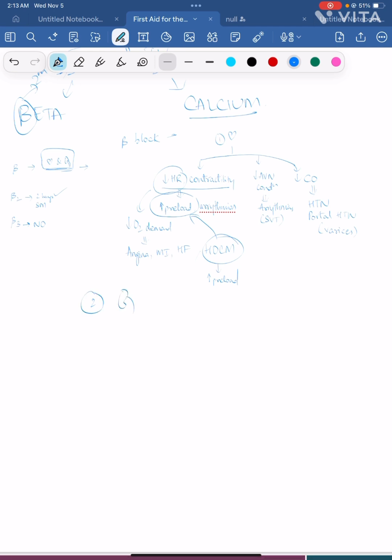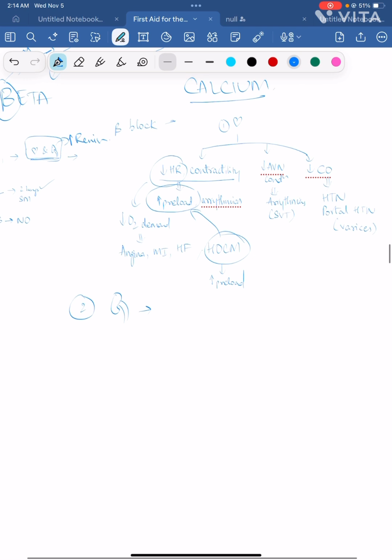Now let's talk about the kidneys. What happens in kidneys? Normally it increases renin, which will increase blood pressure. Now when beta receptors are blocked, it will decrease renin, which will decrease hypertension.